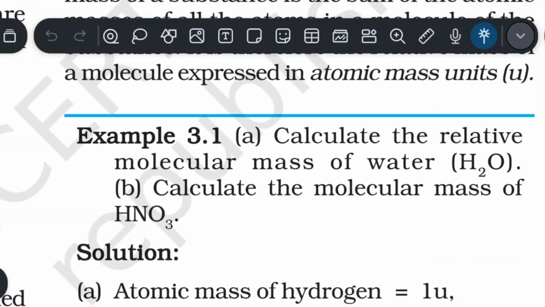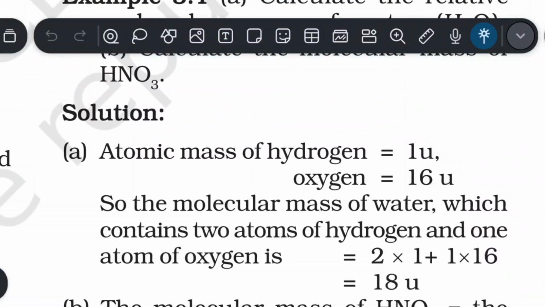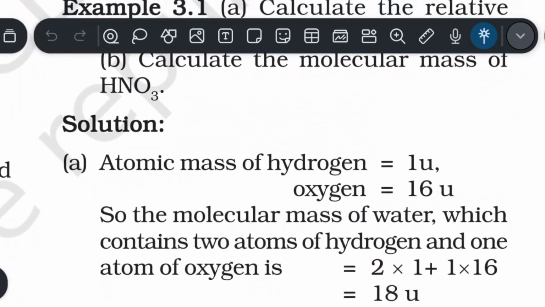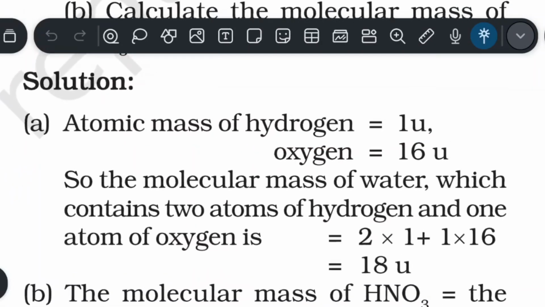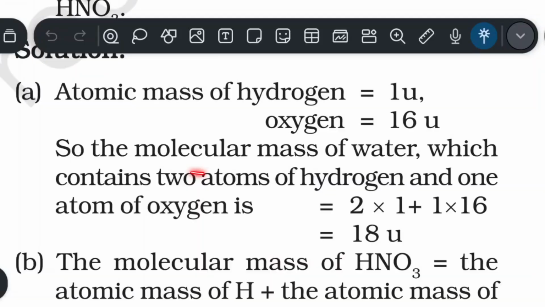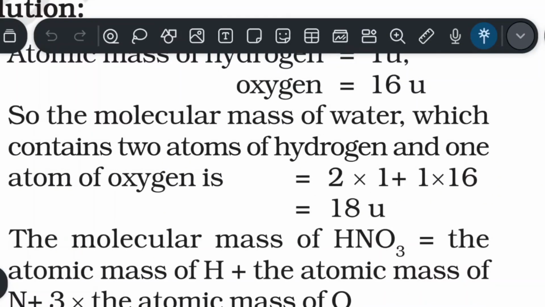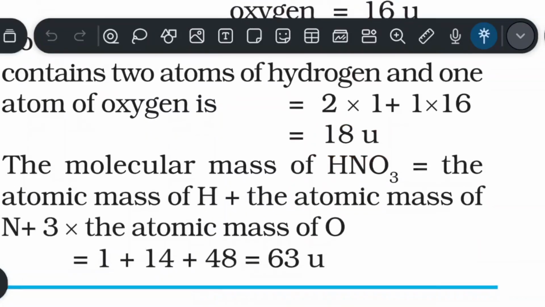Let's discuss example 3.1. Calculate the relative molecular mass of water, H2O, and the second question is calculate the molecular mass of HNO3. So look at the solution. First we have to calculate the relative molecular mass of H2O. First find out the atomic mass of hydrogen, which is 1 u. Oxygen is 16 u. So the molecular mass of water, which contains 2 atoms of hydrogen and 1 atom of oxygen, is 2 multiplied by 1 plus 1 multiplied by 16, which gives 18 u.